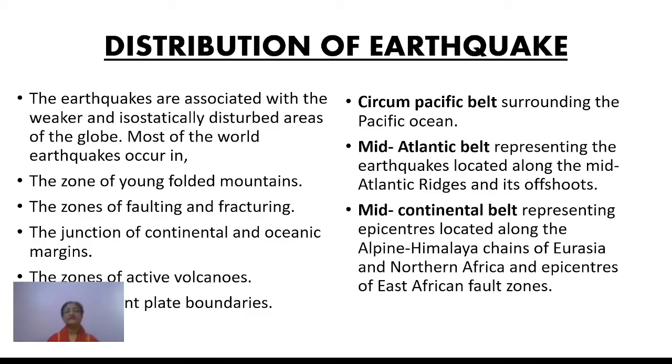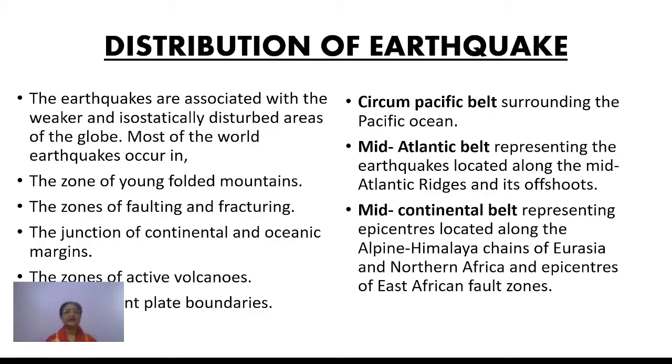Now these are associated with the weaker and isostatically disturbed areas of the globe. If you go through the earlier map of the distribution of earthquakes, you will find that these are found mostly in the zones of young fold mountains, the zones of faulting and fractures, the junctions or margins of continental and oceanic plates, and the zones of active volcanoes.